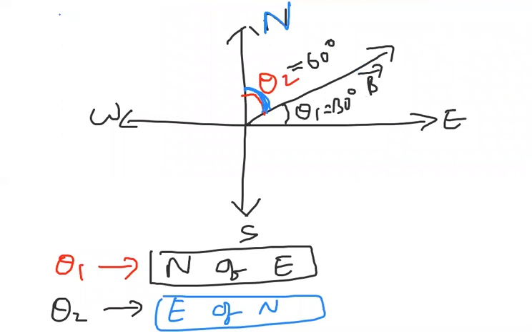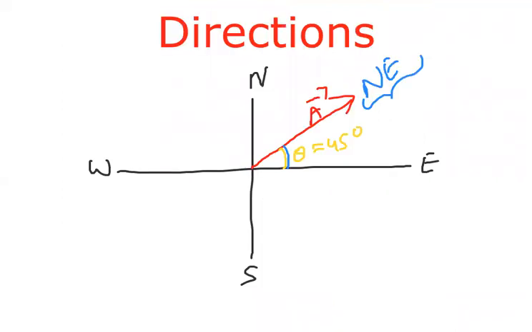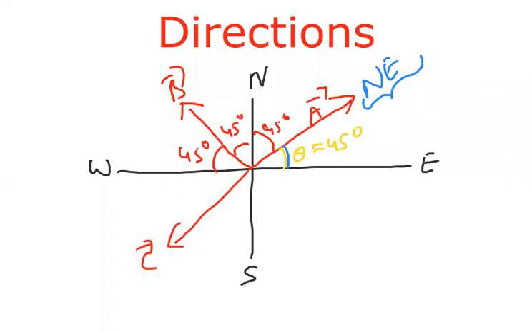To understand a little better, let me take, in our first diagram, this is northeast. Suppose I take another vector exactly here. This is the B bar and the angle here is 45. This is also 45, and this is also 45. All the angles are 45. Suppose I take one more vector, C bar, with 45 degrees here too, and this vector is D bar. Here also 45, 45. All angles are 45. Now, what should I write?